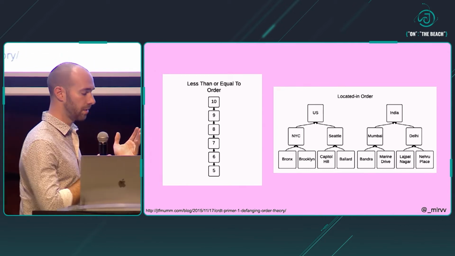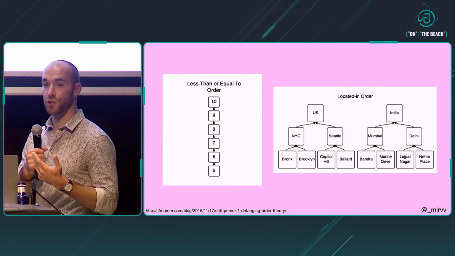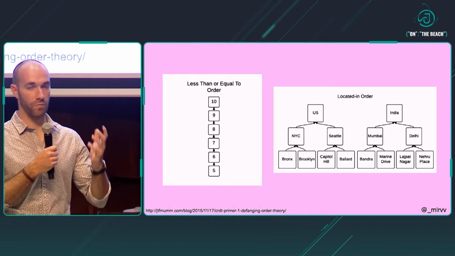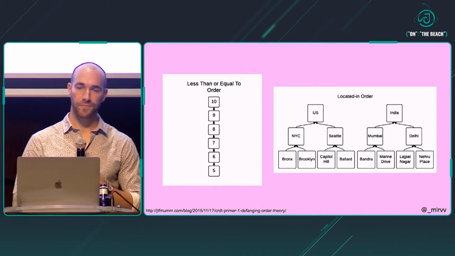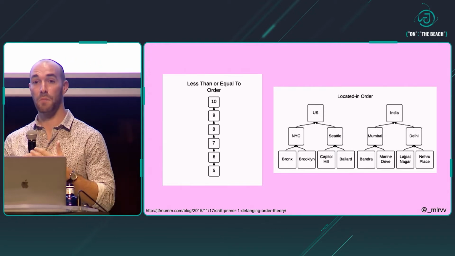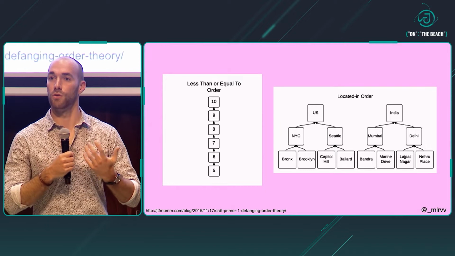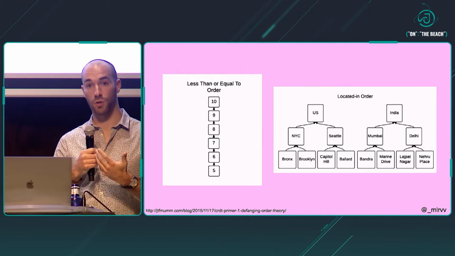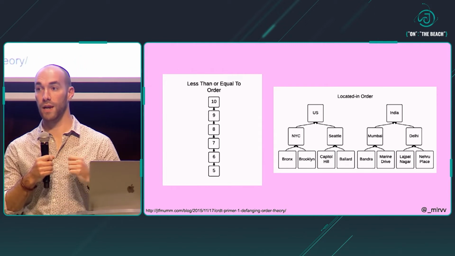The one on the right is a little bit different. In this case, the relation is a geographic one. So is this located in relation? So for example, Brooklyn is contained in New York City, that's contained in the US. But if I take New York City and Mumbai, how do I put them in order? Which one is located in the other one? I cannot do that with this set and this relation. And this is a partial order, so something that's weaker than the other one. There are elements in it that I cannot compare.